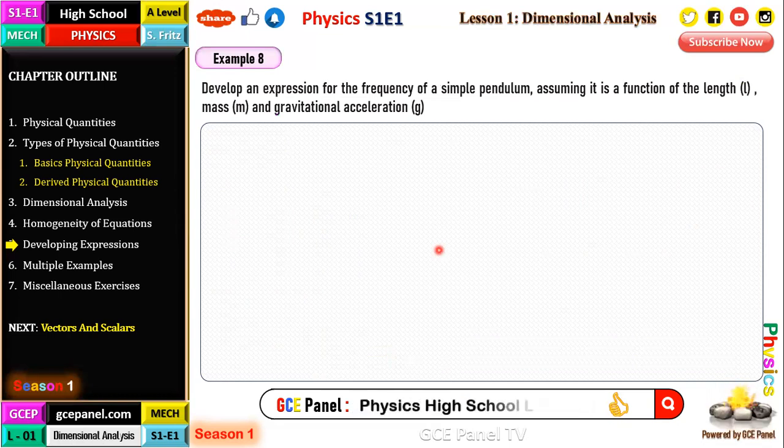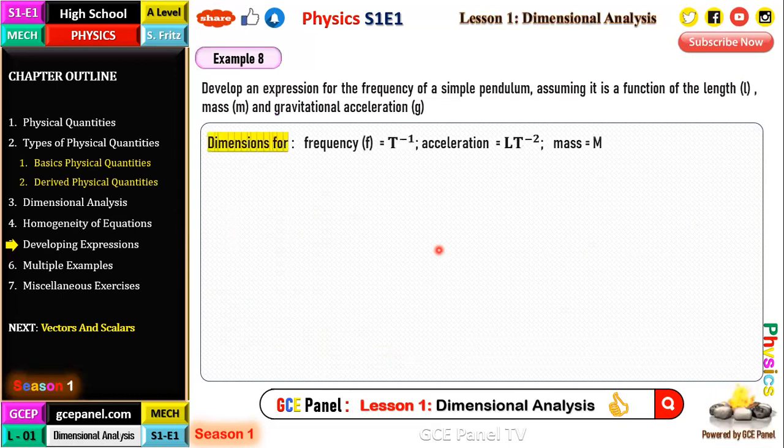Example 8. Develop an expression for the frequency of a simple pendulum, assuming it's a function of the length L, mass M, and gravitational acceleration G. So just like the previous questions, the dimension of frequency is 1 over T, which is T to the power negative 1. Acceleration is LT to the negative 2, mass M.